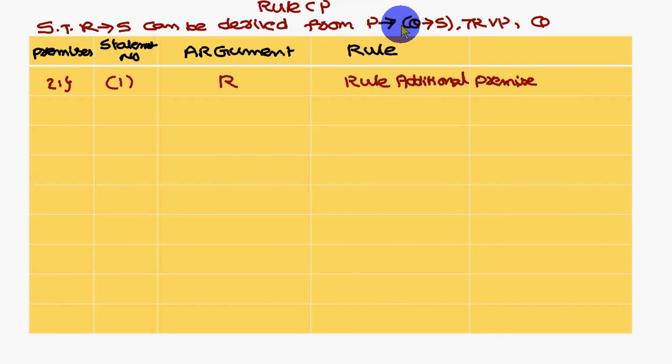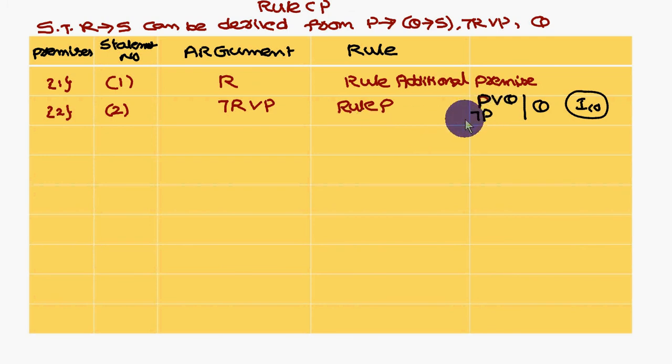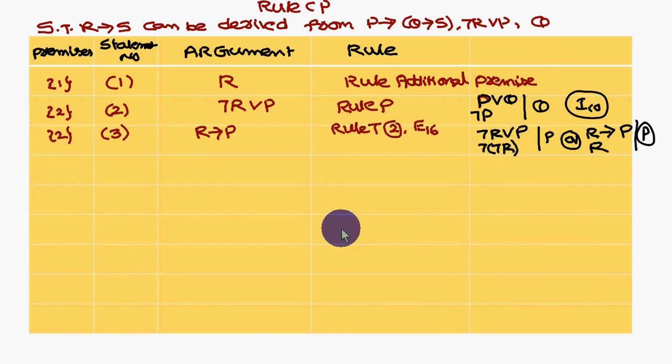Already he has given premises 1, 2, 3. Now I am introducing the new premise R as an additional premise. Okay. Now we have to introduce the original premises. So I am introducing not R R P. This is the rule P. So if you look at this one, not R R P, here R is there. This R I am rewriting as not of not R. So here some models are there. Anyway, we will go through this one.